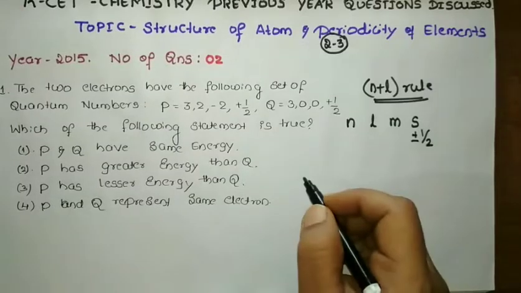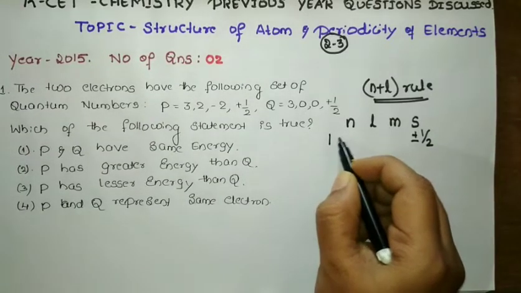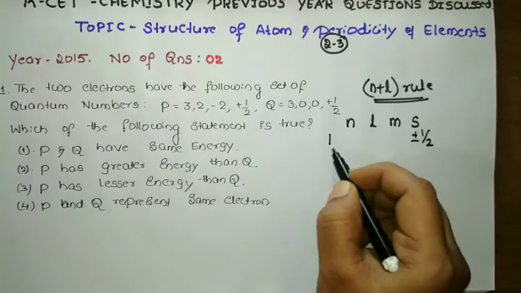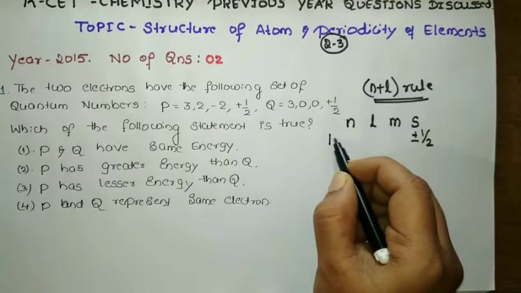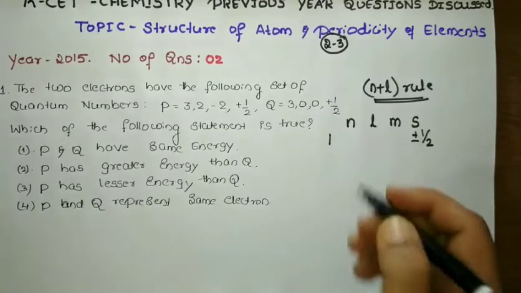When N comes, it is quite simple. If the N value equals 1, it means it is the first orbital, or the K shell. Similarly, the N value goes on increasing.